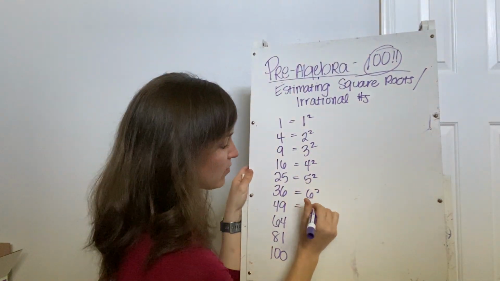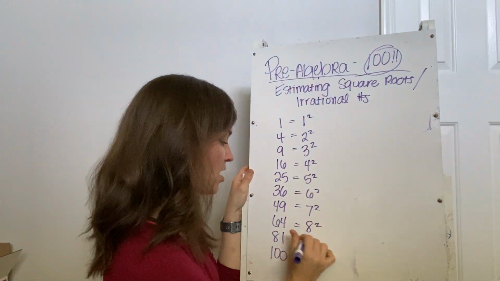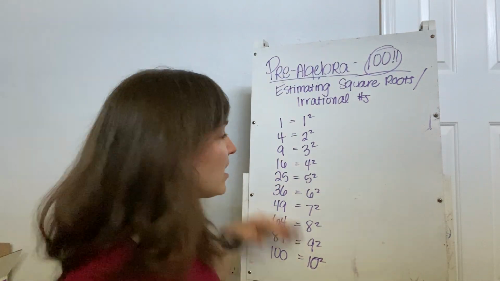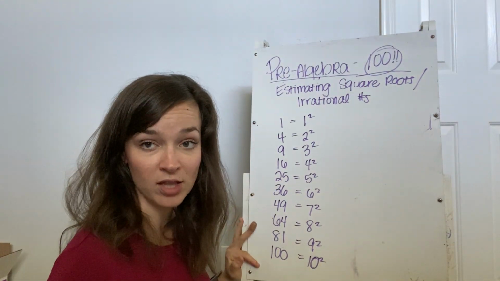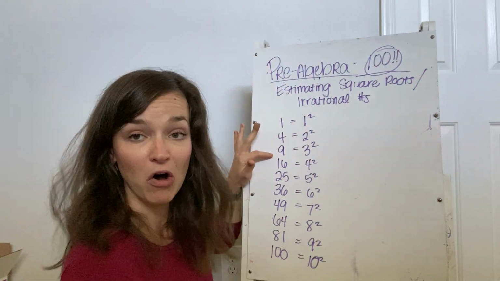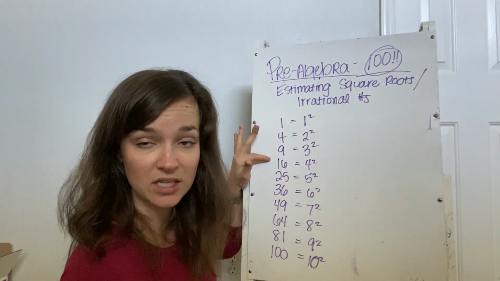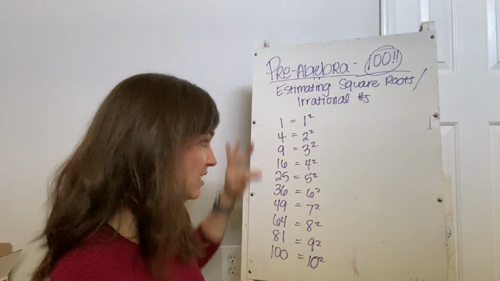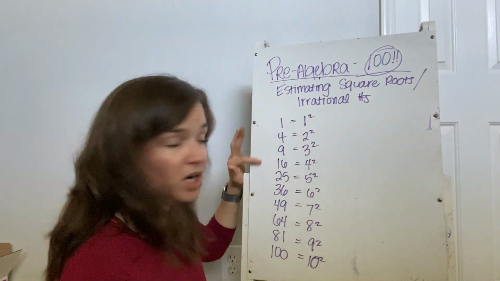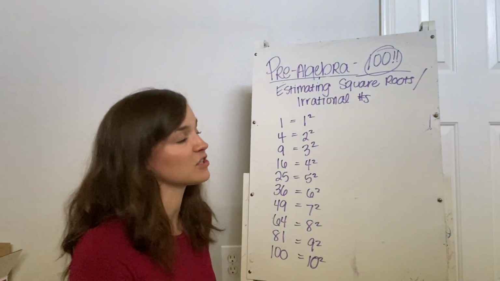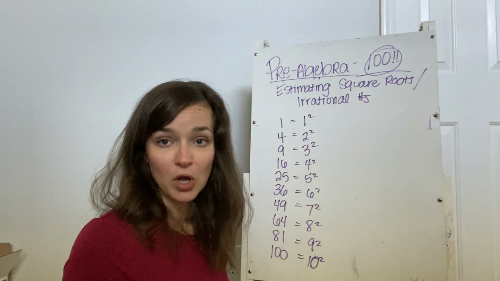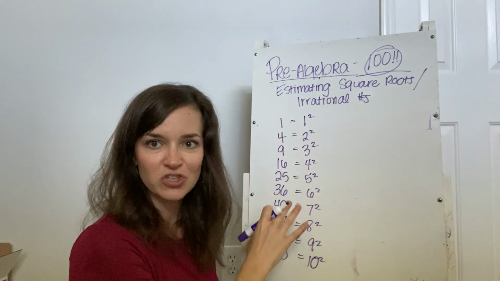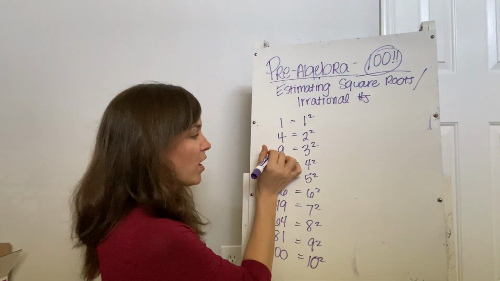I'm just going to go ahead and fill in the rest really quick so that we can see it up here, and then we are moving on. Okay, so there are also plenty of numbers, you may notice, in between these numbers that are not listed. So, for example, 12 is in between 9 and 16. If it's in between these numbers and it's not listed in this list of perfect squares, then it's not a perfect square. That means that it has a square root that is not a whole number. So we can't know exactly what that is, but we can estimate it using these numbers as kind of like a landmark, okay?